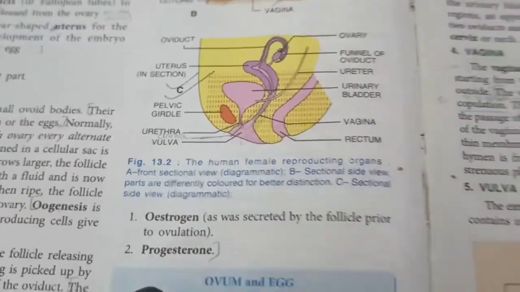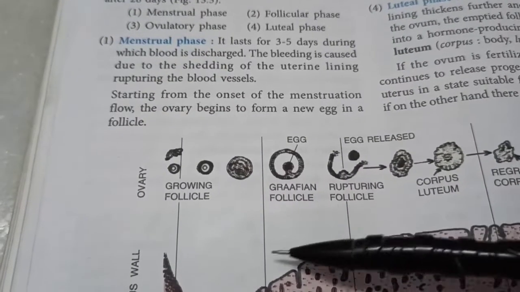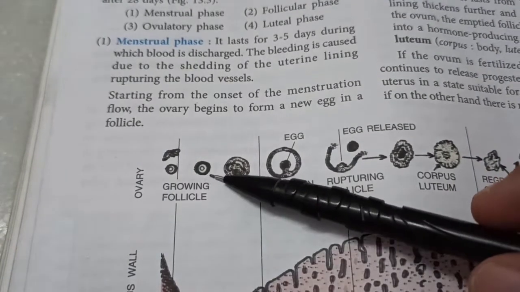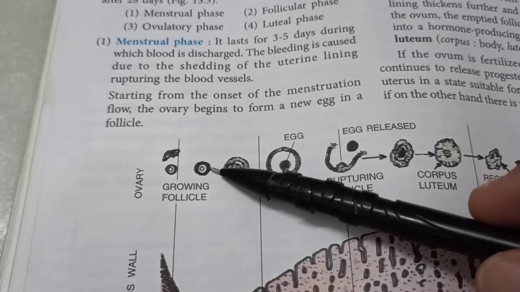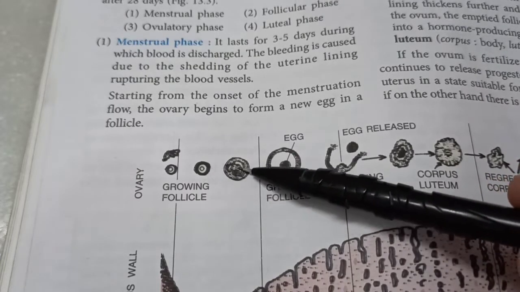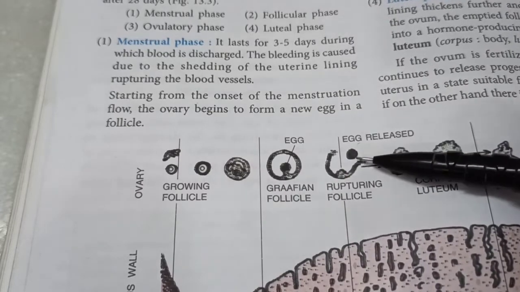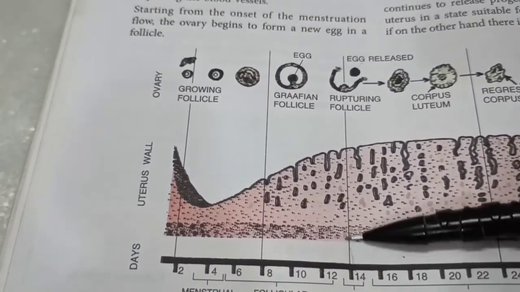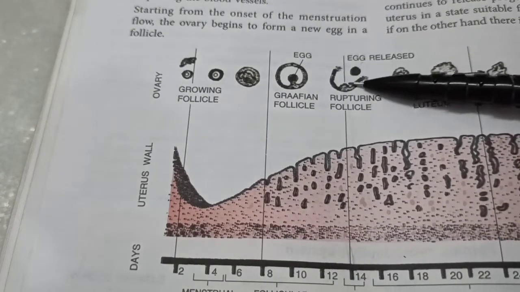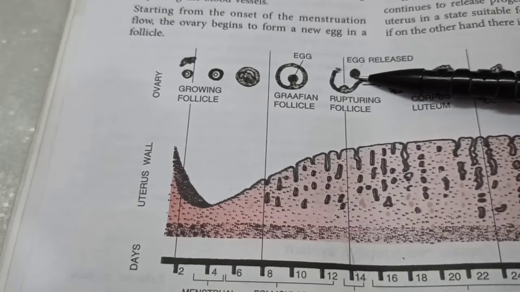Now, if you look at the ovary here, the ovary has many growing follicles, many of them, millions. Every month, one of them starts maturing, and soon an egg cell is released into the fallopian tube, and that day falls around the 13th to 14th day of the menstrual cycle. This is called ovulation, and now this egg is available for around 24 hours to be fertilized by the sperm.